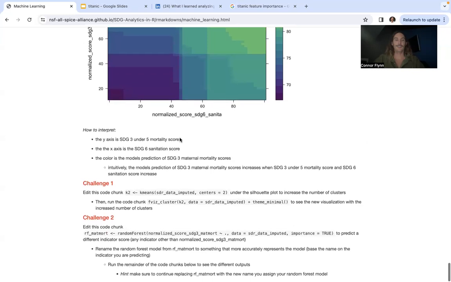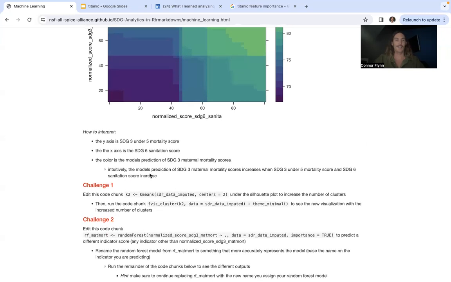So now let's look at the challenges. We're going to edit our clustering code to change the number of clusters. And then we're just going to simply change our variable that we're predicting in the random forest model from maternal mortality to whatever you choose. So we'll cover that a little bit more in the RStudio section coming up right now.